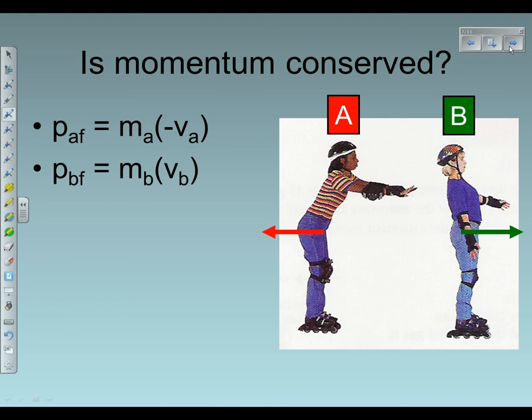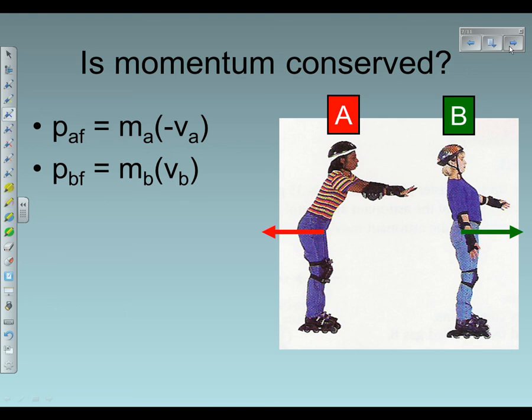Will these two girls move at the same rate? Will they have the same speed? If their mass is the same, yeah. But I would say probably here that striped girl looks to be a little bit bigger than blue girl. So if striped girl is bigger than blue girl, striped girl's velocity would be smaller than blue girl's velocity. Does that make sense?